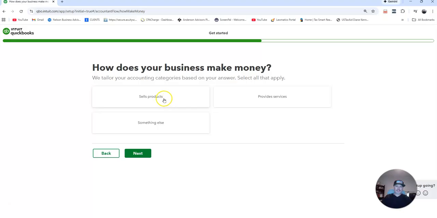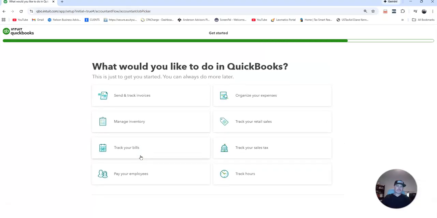And then how does your business make money? So typically you're going to sell a product or provide a service. What we do when we're doing accounting, we're just providing a service. If you're selling a product, then maybe you need to activate the inventory side of QuickBooks Online. So we're going to go ahead and pick services.